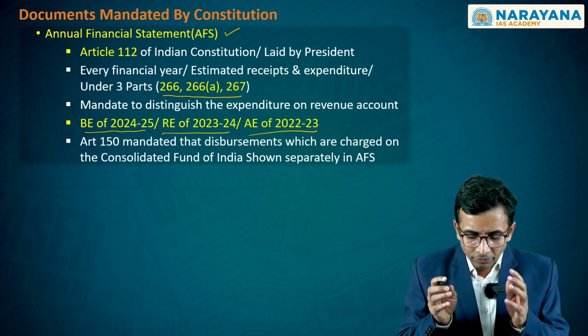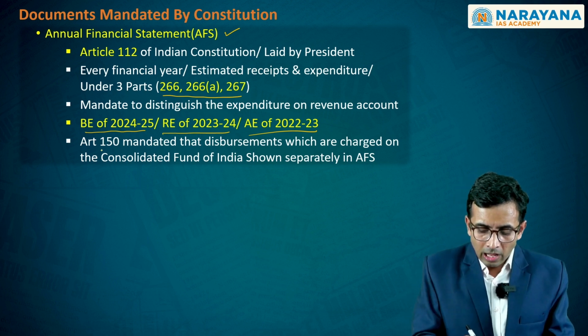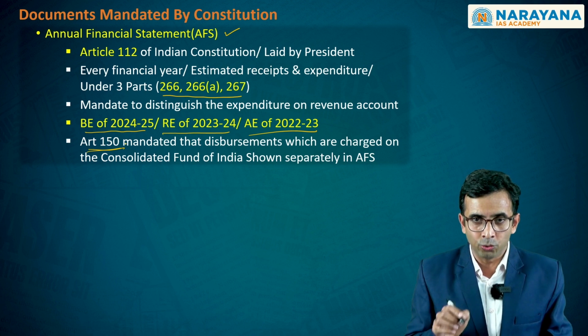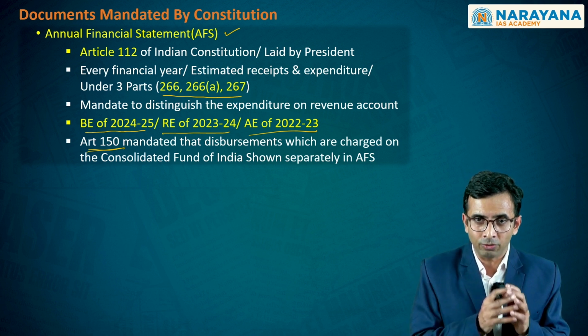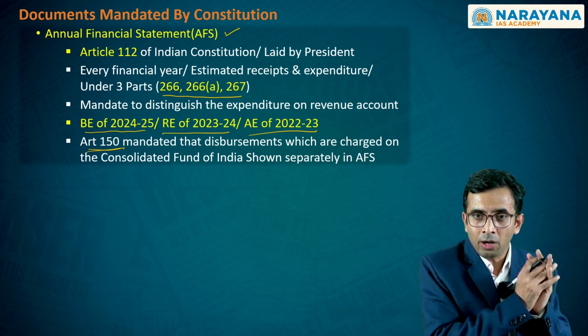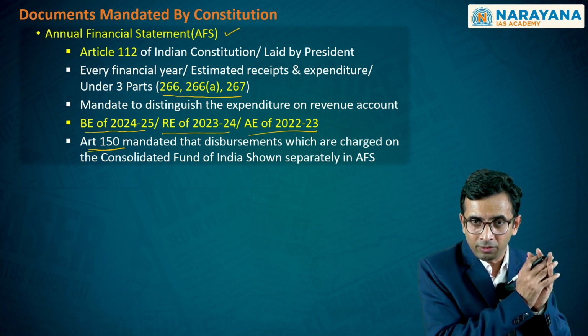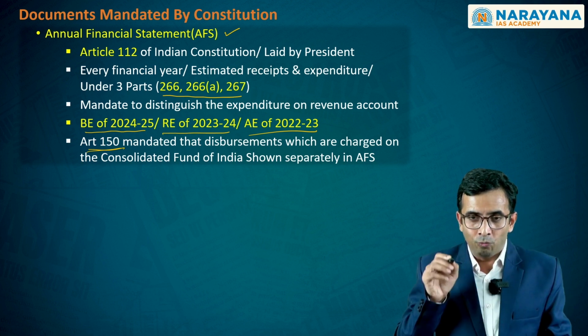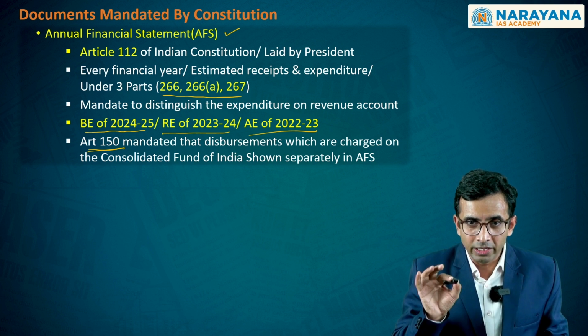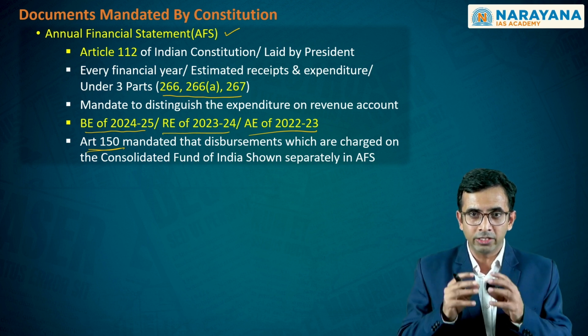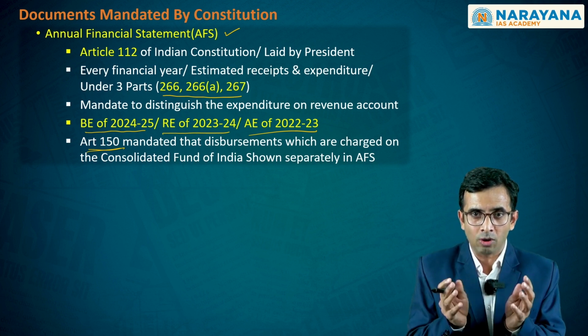As you see, apart from this, Article 150 of the Constitution, which deals with some of the functions of the Comptroller and Auditor General of India, defined in Article 148. Whatever disbursements the government is making through this annual financial statement have to be divided into two components.